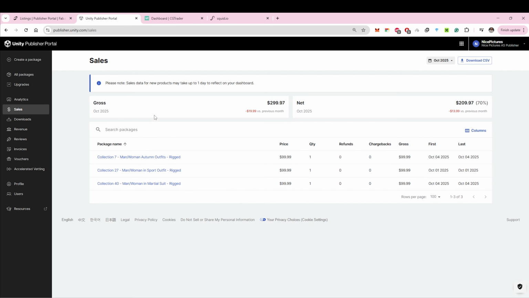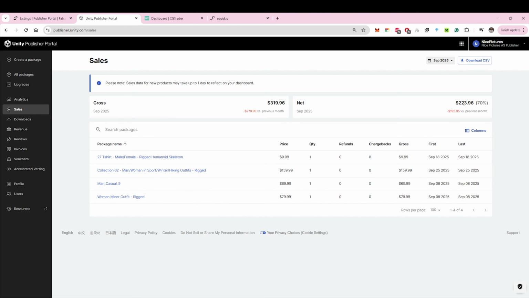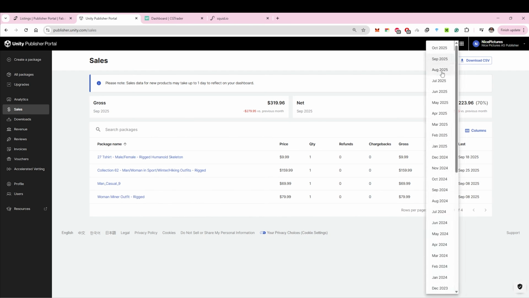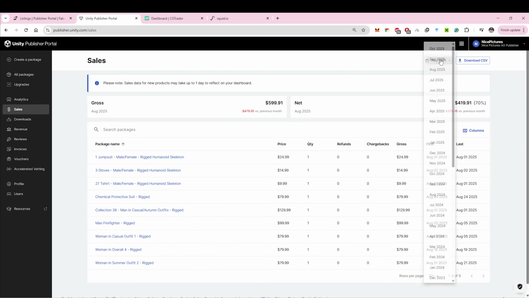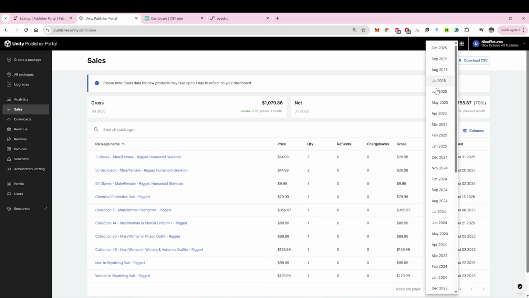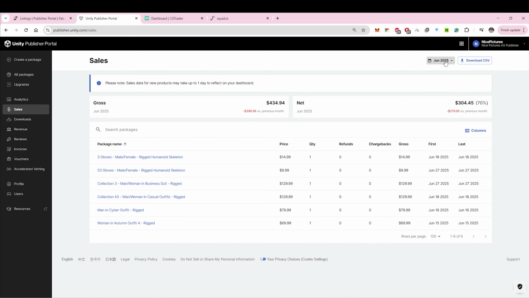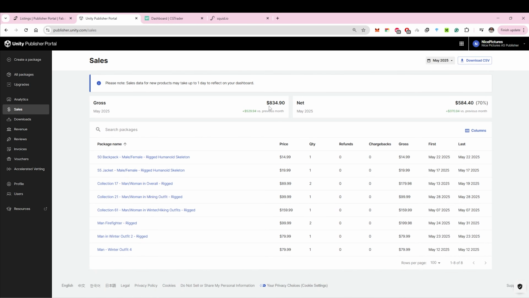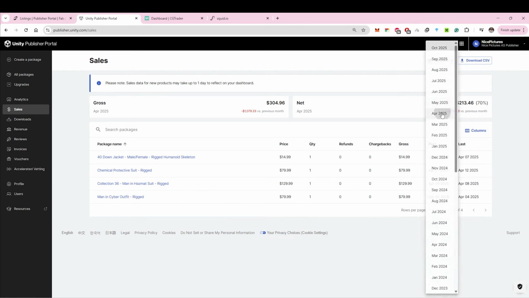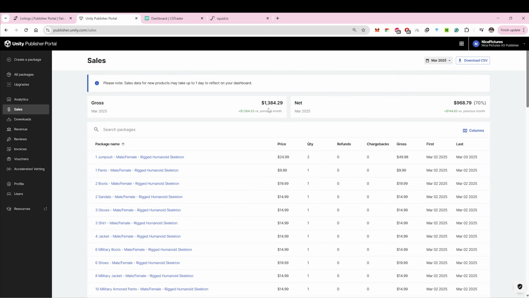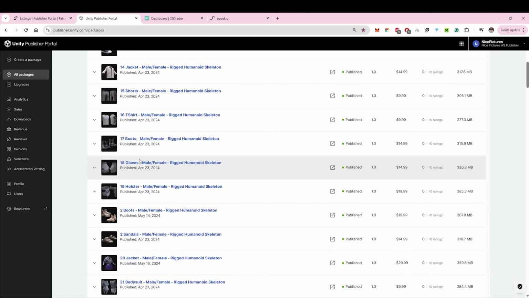Let's check some random months. September 319, August almost 600, July 1000, June 430, May 830, April 300, March almost 1400. So there is still some income from here too. All of it is clothing, but adapted for the Unity humanoid skeleton.